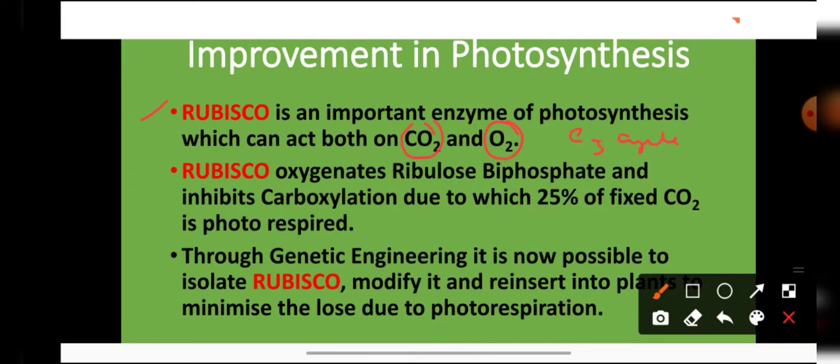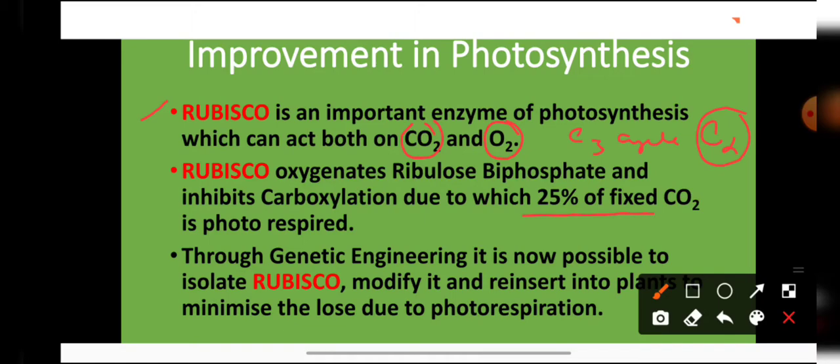In the C3 cycle, the plant fixes carbon dioxide to glucose. And whenever Rubisco combines with oxygen, it performs the C2 cycle. The C2 cycle is also known by the name photorespiration, and it is a highly wasteful process in which the plants start losing their fixed carbon. Approximately 25% of the carbon is lost in the form of carbon dioxide in the C2 cycle.